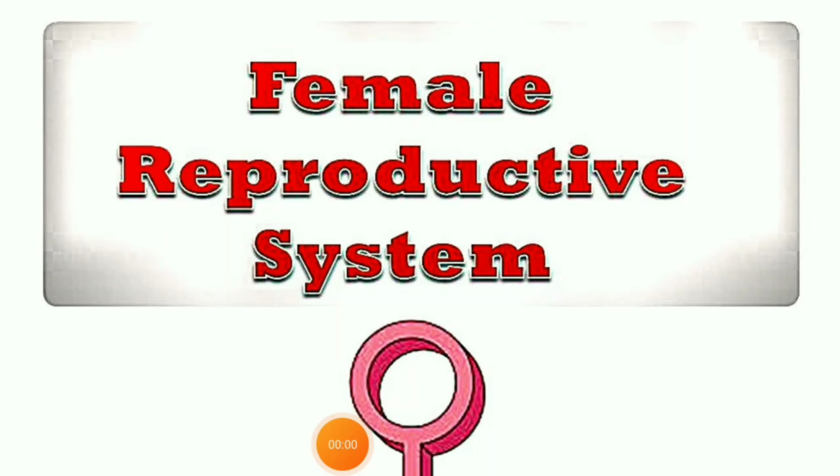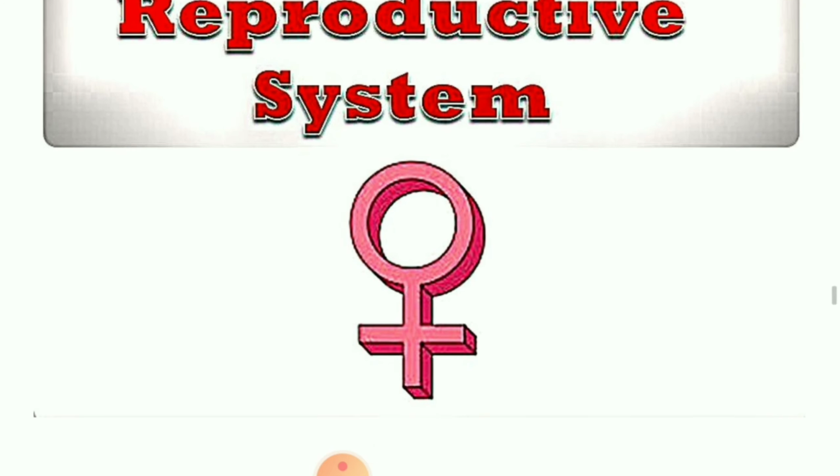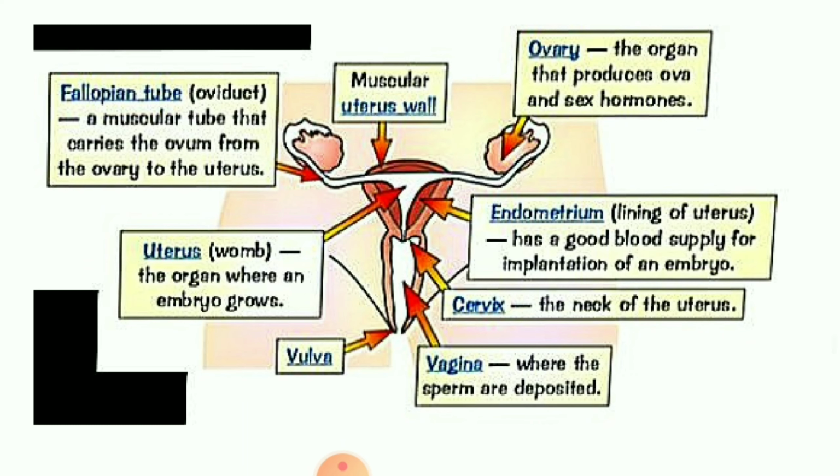Students, last class we had studied about the male reproductive system. Today we are going to study about the female reproductive system. See, this is a typical structure of the female reproductive system. As you can see, there are two ovaries, which are responsible for the production of ova.